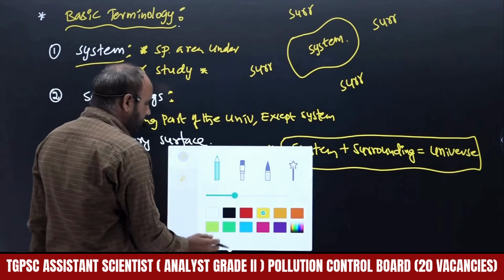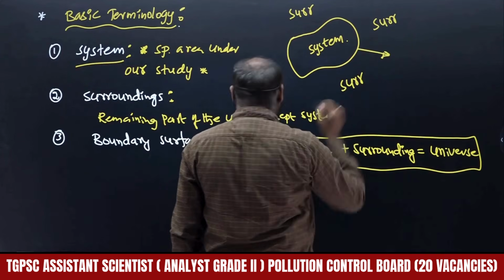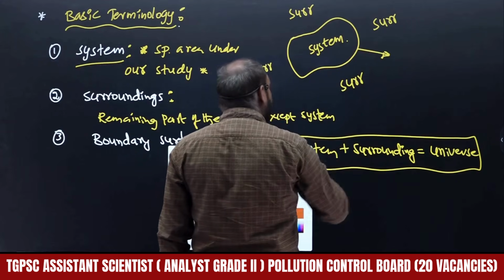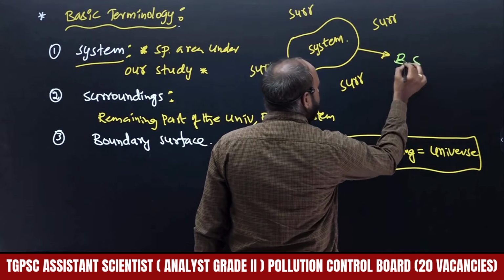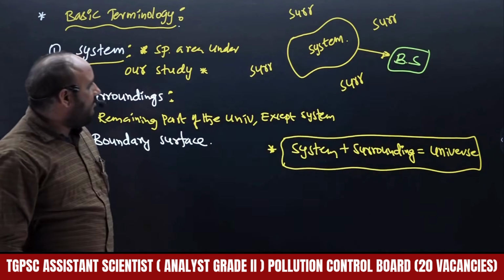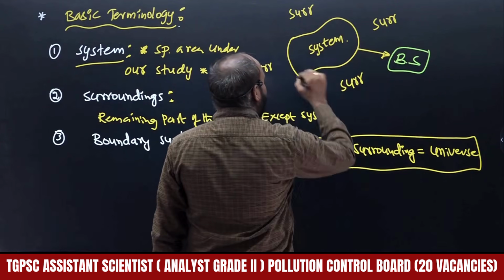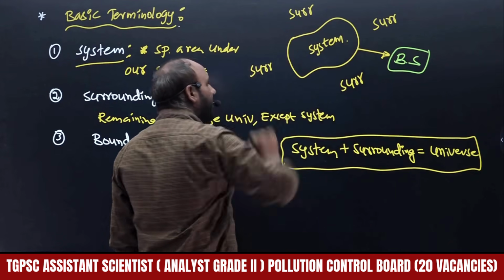Now we are going to discuss the third one. So this is the boundary surface, right? That is the word boundary surface. What is meant by boundary surface? The area which divides system and surroundings. This is the portion I have selected. How have I selected? With the help of area, right?